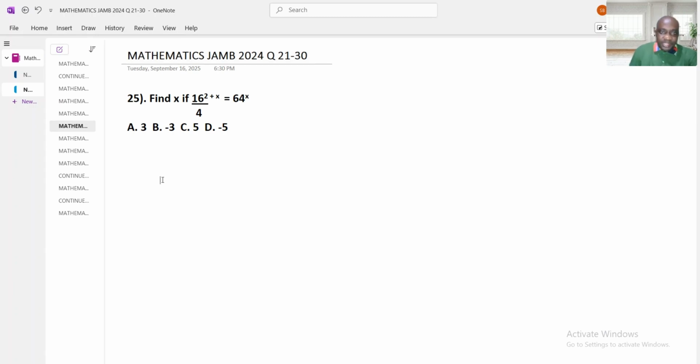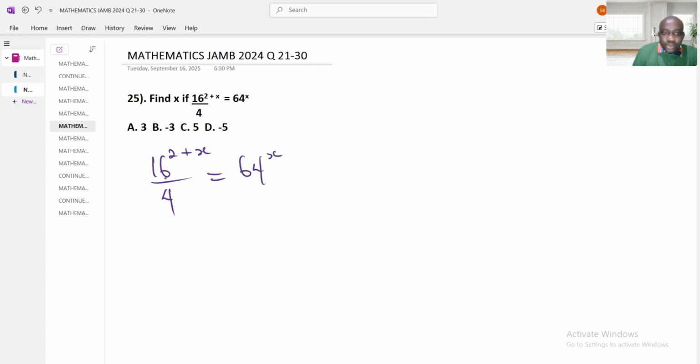Find x. Let me write the question out. Find x if 16 raised to the power 2 plus x divided by 4 equals 64 raised to the power x.